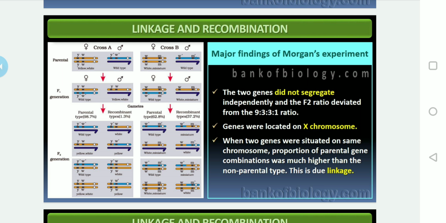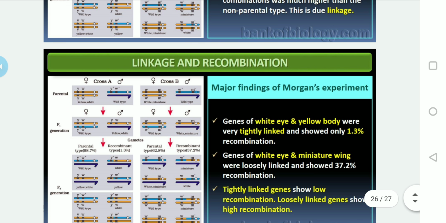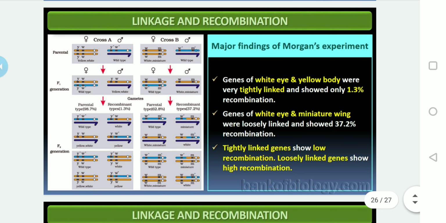But when two genes are situated on the same chromosome, that is homologous, the proportion of parental gene combinations was much higher than the non-parental type. This is due to linkage. Okay, and the genes of white eye and yellow body were, as I said, very tightly linked and showed only 1.3% recombination.